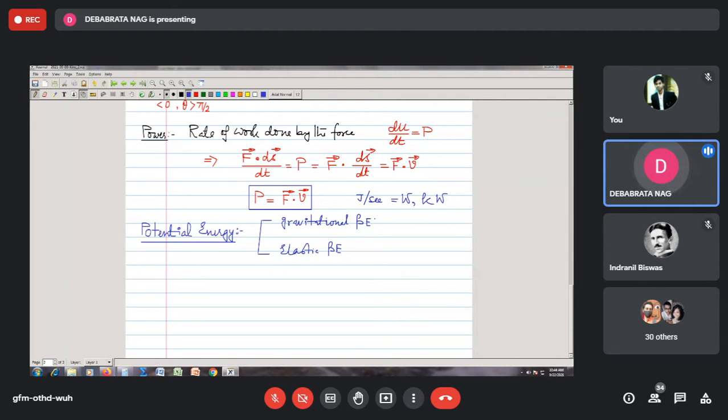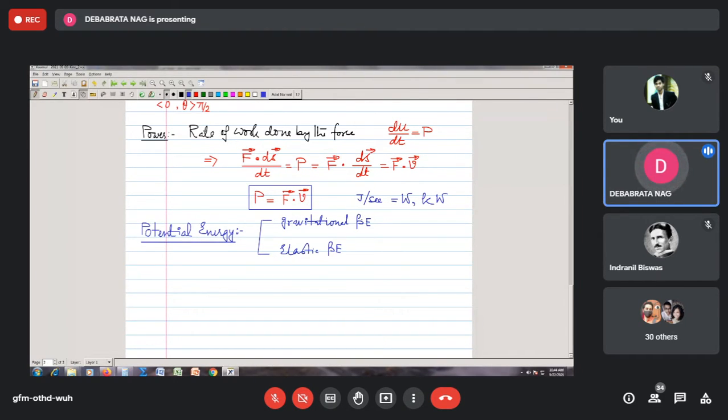Now, depending upon whether this height is smaller than the radius of the earth, if we assume that this is called the near earth situation, then the potential energy is defined in some way. And if this height is comparable to the radius of the earth, particularly when you have the motion of space vehicles called satellites, their height is comparable to the radius of the earth, even more than that actually.